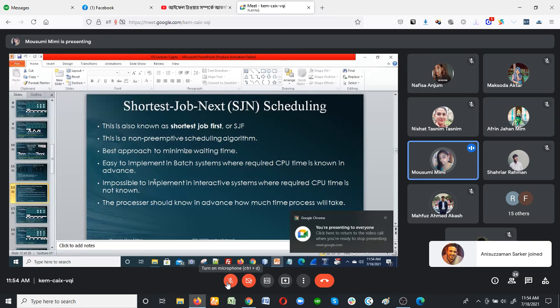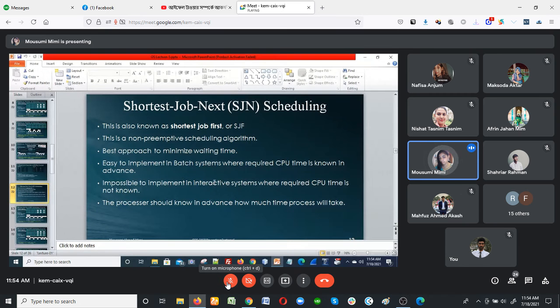But it is impossible to implement in an interactive system where the required CPU time is not known. Sometimes the CPU does not know how much time the processor actually needs to run that task, to run the process at that point of time. Then the shortest job next scheduling algorithm is not possible to apply. Now come to the algorithm.